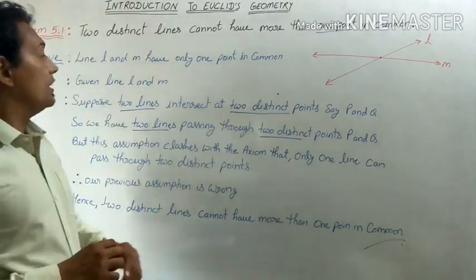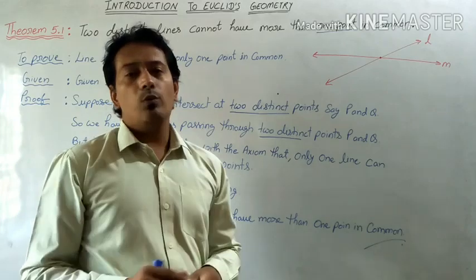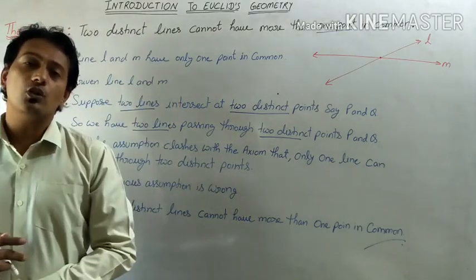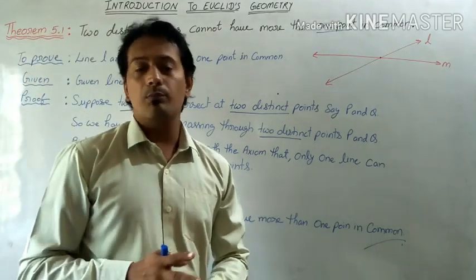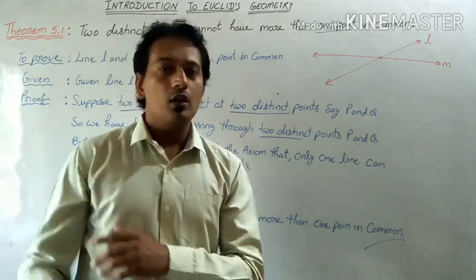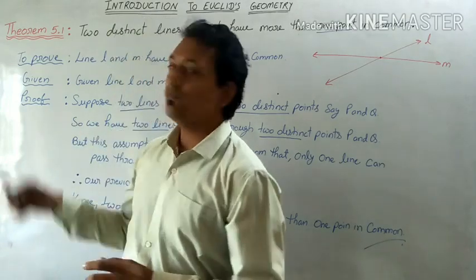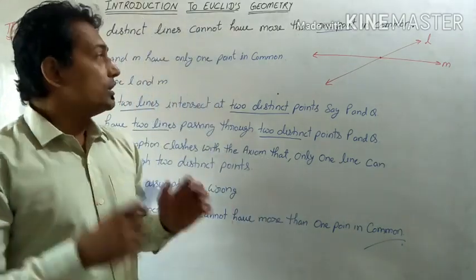Okay, students, so in this chapter we studied some of the basic things about geometry, and we also studied some definitions of Euclid. We studied some axioms and postulates of Euclid. We did some examples of proving using axioms and postulates, and apart from that we did theorem 5.1.